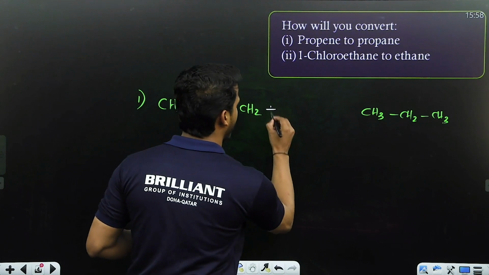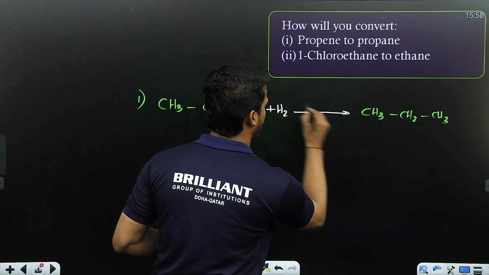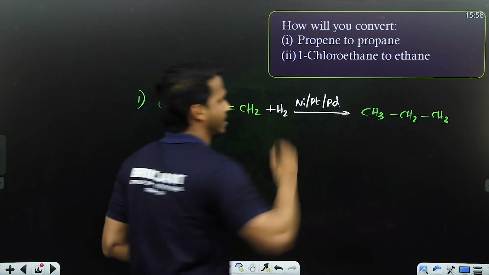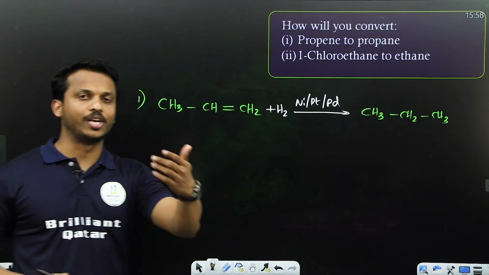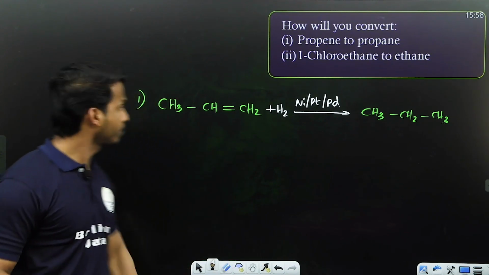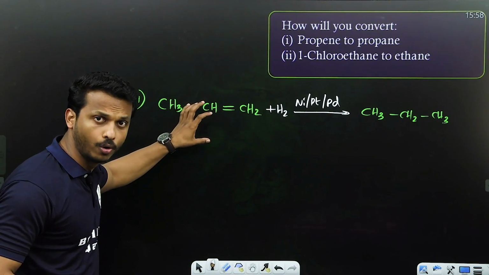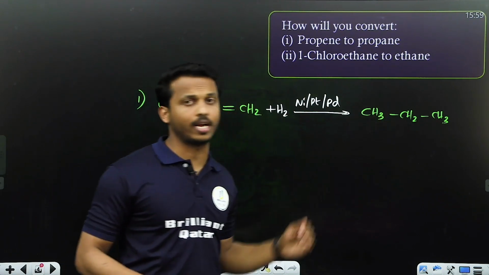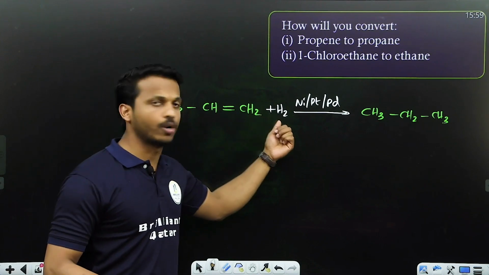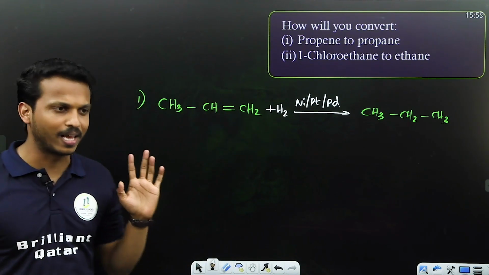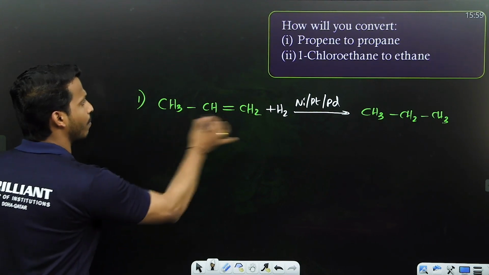So let me add hydrogen in presence of nickel, platinum or palladium catalyst. Addition of hydrogen we call hydrogenation. The point here is that an unsaturated compound, which means double and triple bond, can be made into a saturated alkane by the addition of hydrogen with nickel, platinum, palladium catalyst. Is it clear all of you? Right. So this is the method.